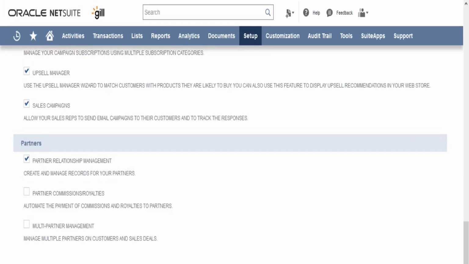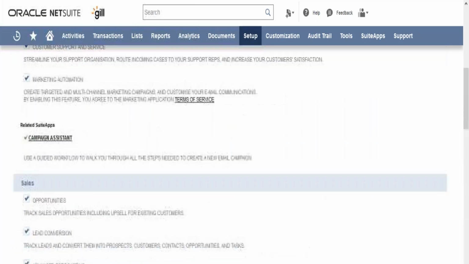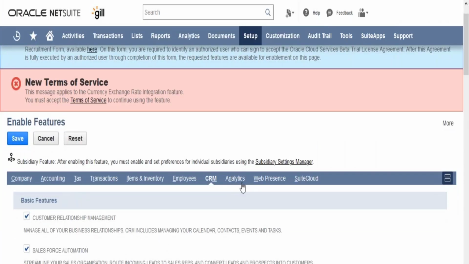Similarly, partners. Instead of employees, there might be some partners that work for me. There is a feature here wherein you can define partners and give access to the partners as well. You can also give commissions to your partners. In case we are using partner management, then you can define the partner here in NetSuite as well. Any queries, questions?